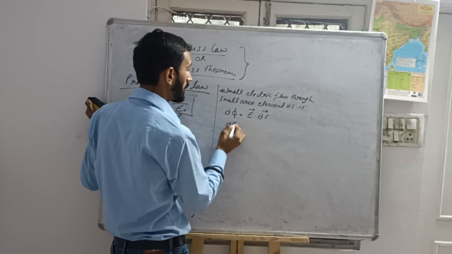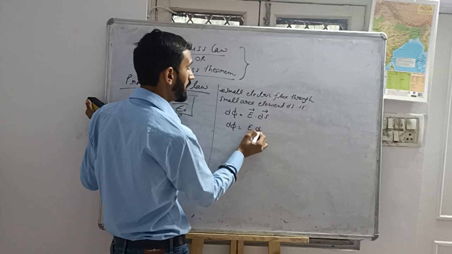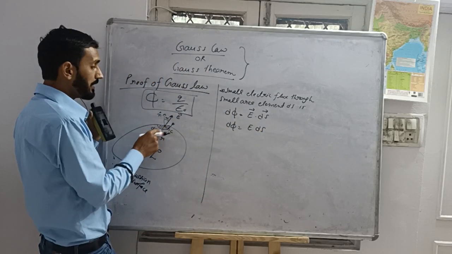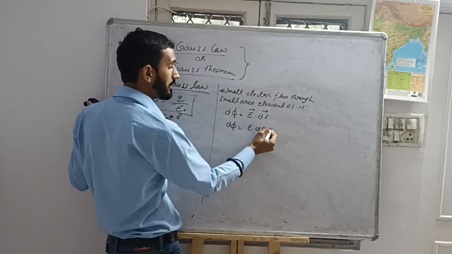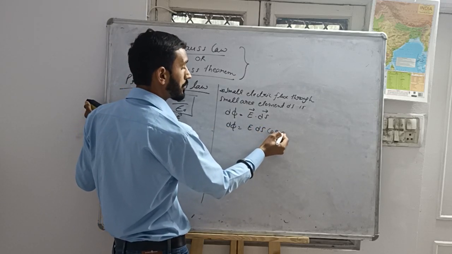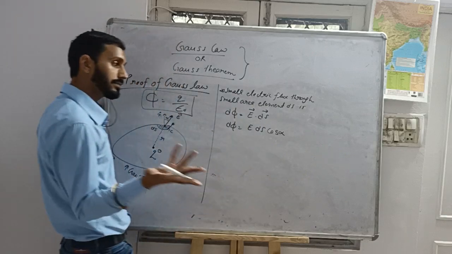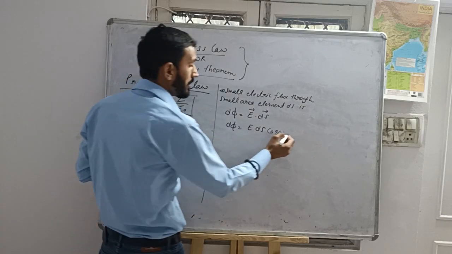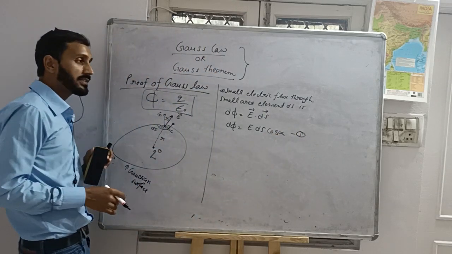D phi will be equal to E ds cos of the angle between E and ds. Here the angle between E and ds is alpha. E ds cos of alpha. So simple. And let us name this equation as 1.